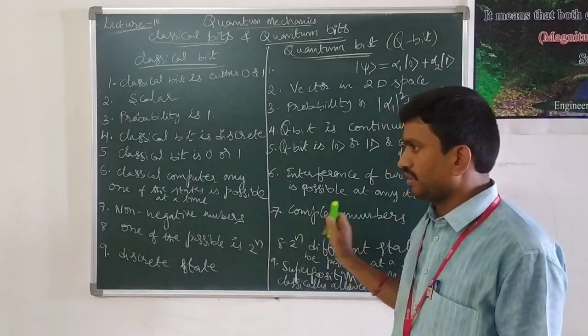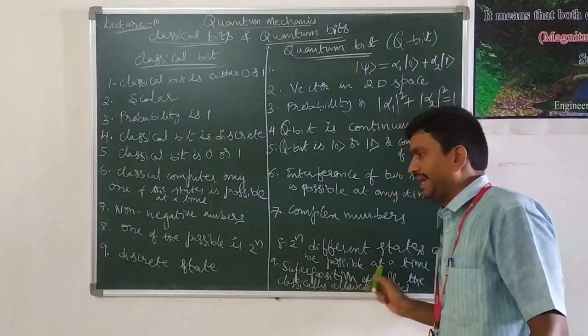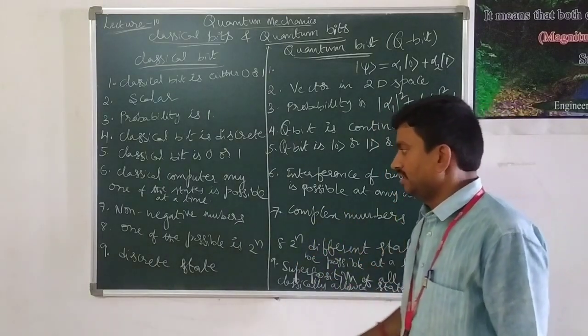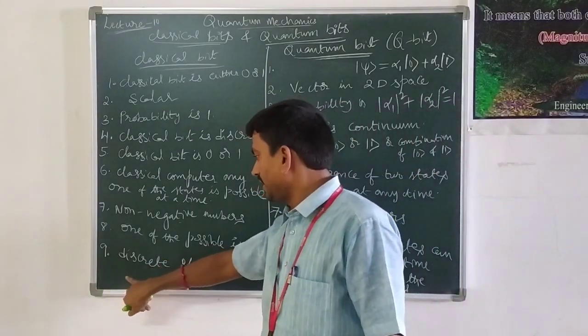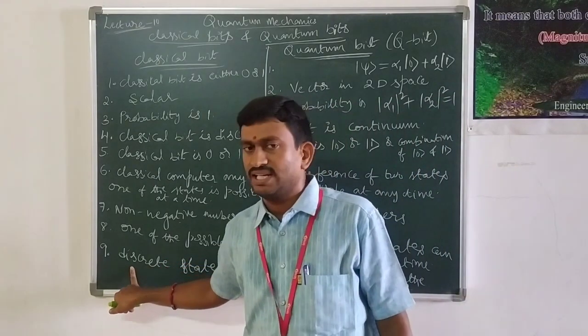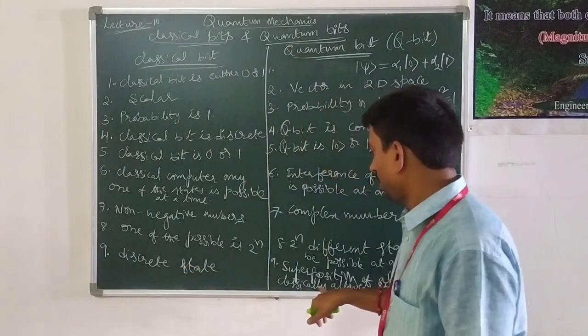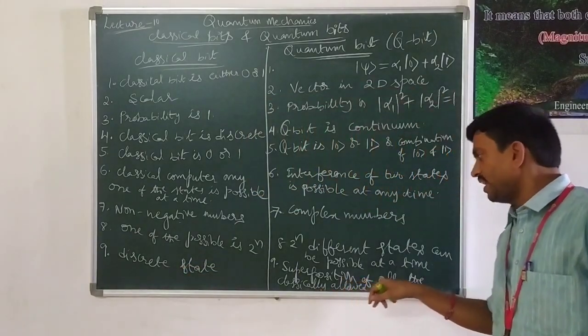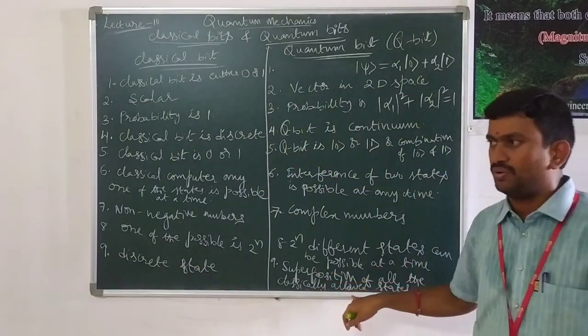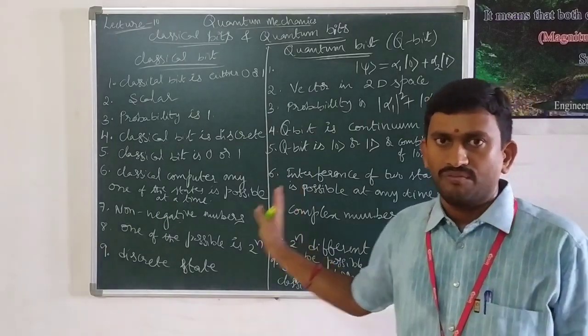For the quantum, this is called quantum entanglement. And the last one is that the classical state is a discrete state, whereas the quantum state is a superposition of all the classically allowed states. All of you note it down.